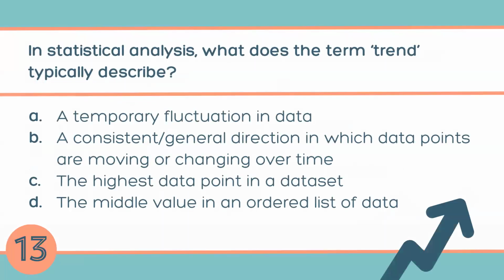In statistical analysis, what does the term trend typically describe? A temporary fluctuation in data, or a consistent, general direction in which the data points are moving or changing over time. Highest data point? No. The middle value? No. So the answer is B, a consistent, general direction in which data points are moving or changing over time.